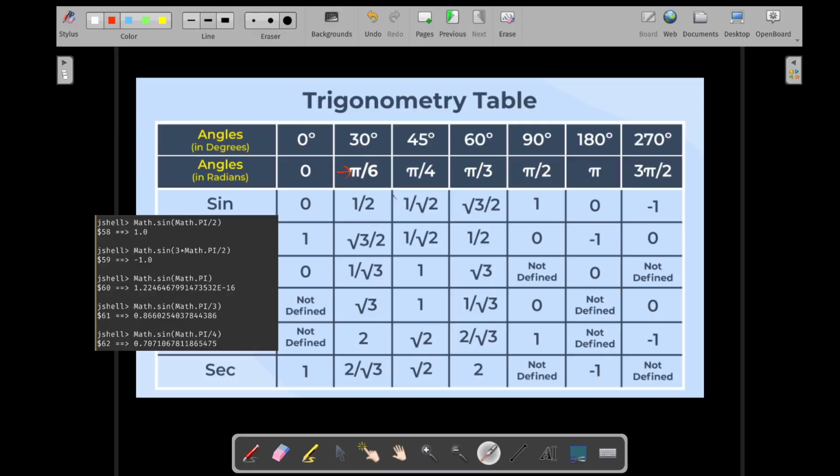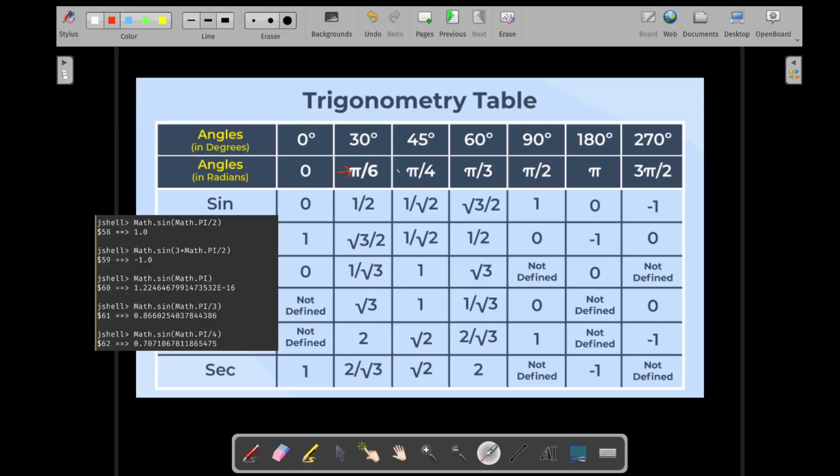What about pi by 4? Pi by 4 should give us 1 by √2, and this is 1 by √2. You can verify, but yeah, this is 1 by √2 as well. So we're getting it. So you might ask, this is all cumbersome to remember. Pi by 6, pi by 4, pi by 3. Is there a better way?